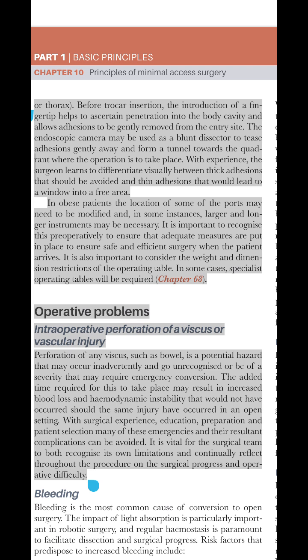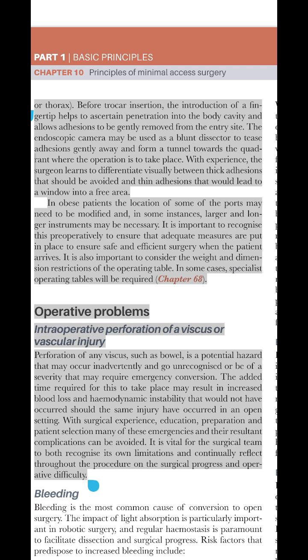In obese patients, the location of some of the ports may need to be modified and, in some instances, larger and longer instruments may be necessary. It is important to recognize this preoperatively to ensure that adequate measures are put in place to ensure safe and efficient surgery when the patient arrives. It is also important to consider the weight and dimension restrictions of the operating table. In some cases, specialist operating tables will be required.